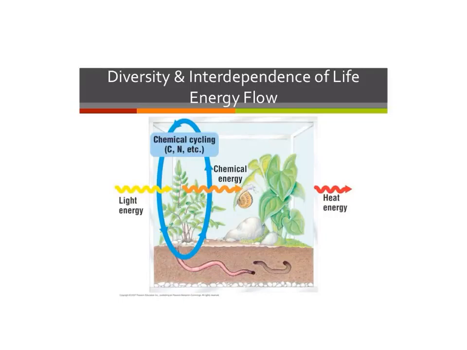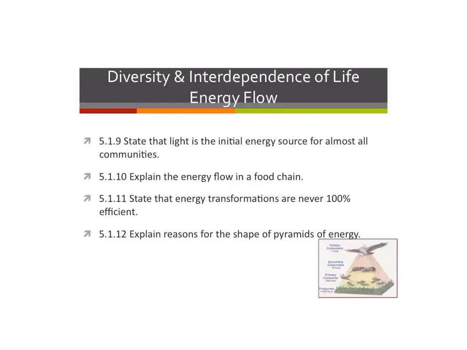In this next unit, we'll examine how energy flows through an ecosystem. By the end of this unit, you should be able to state that light is the initial energy source for almost all of the communities that we find on Earth.